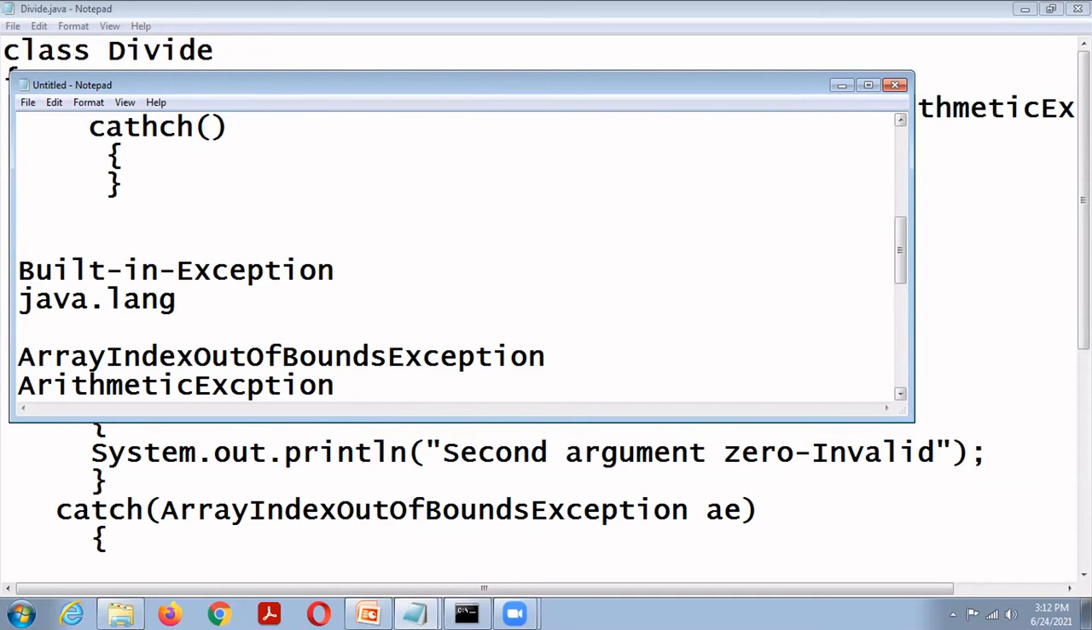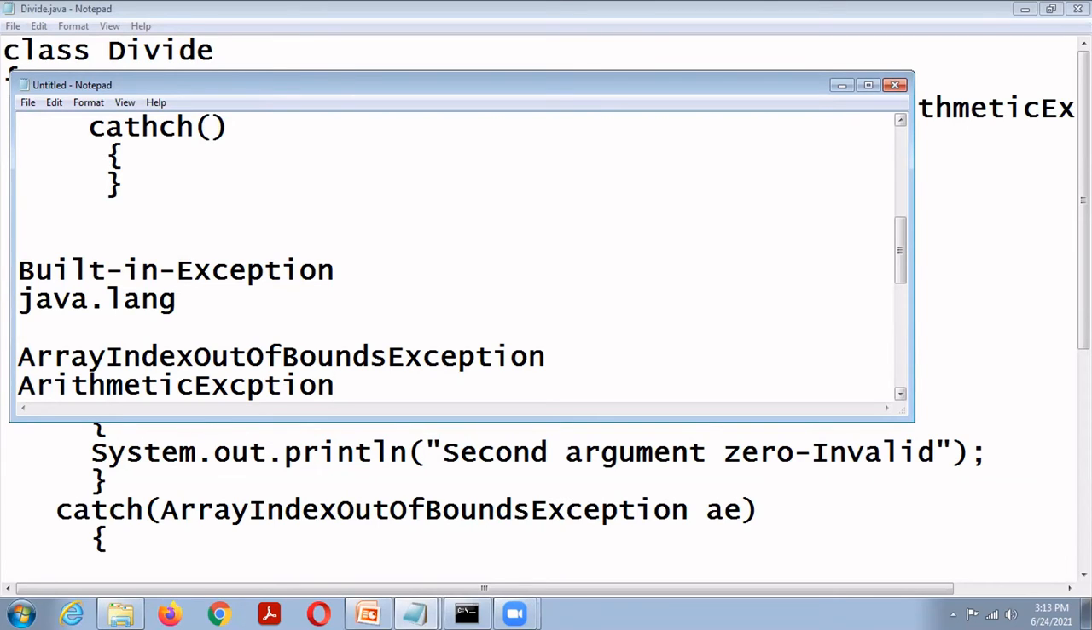Negative array size exception. We can create an array with only positive size. Suppose we create an array with negative size, then it will throw negative array size exception. The null pointer exception is an invalid use of a null reference. That is, we declare the object but do not create it, and then use the object without creation, so it will throw null pointer exception. Number format exception, I already told, is an invalid conversion of a string to a number. Security exception is an attempt to violate security.